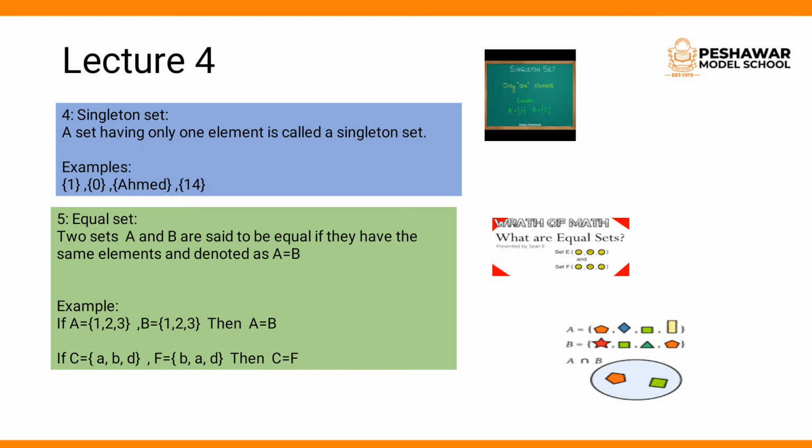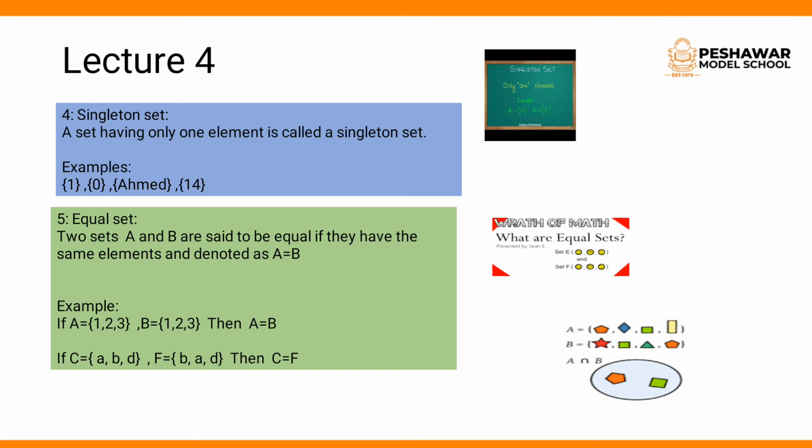In C and F, the elements are the same, but in the second their order is different. In C here is ABD and in F here is BAD. So the order is changed in F, but that doesn't matter. Then C = F because the elements are all the same.